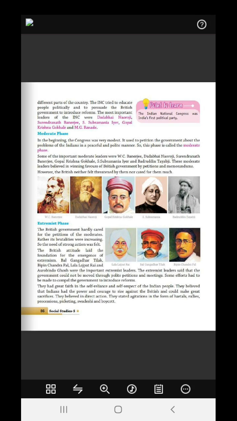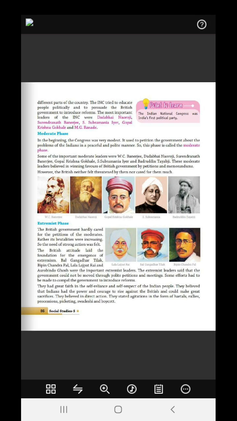The extremist leaders said that the government could not be moved through polite means like petitions and meetings. Some efforts had to be made to compel the government to introduce these reforms. They had great faith in the self-reliance and self-respect of the Indian people. They demanded Swaraj. They believed that the Indians had the power and courage to rise against the British and could make great sacrifices. They believed in direct action, no petitions and nothing. Whatever they felt was wrong, they took direct action.